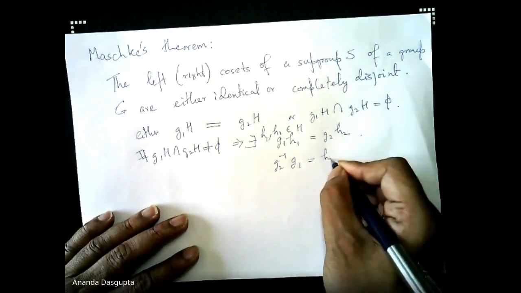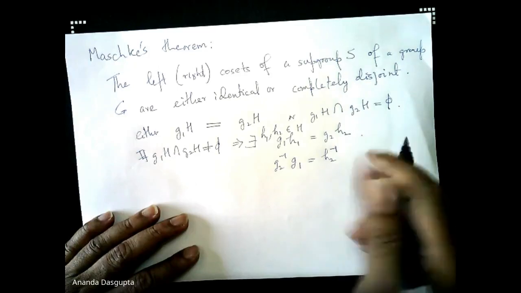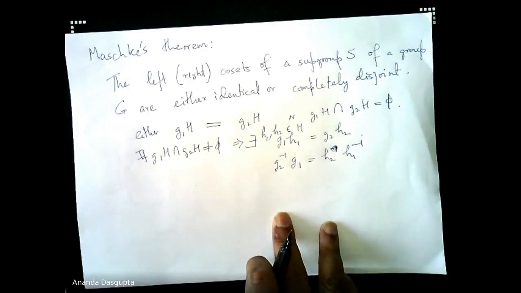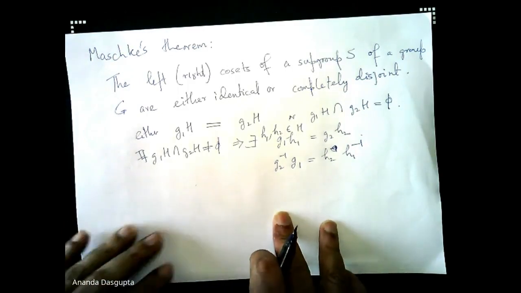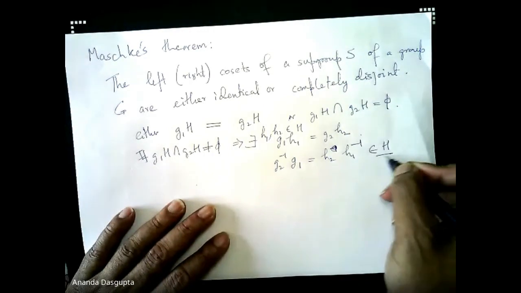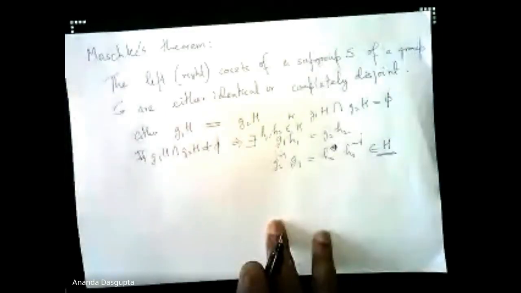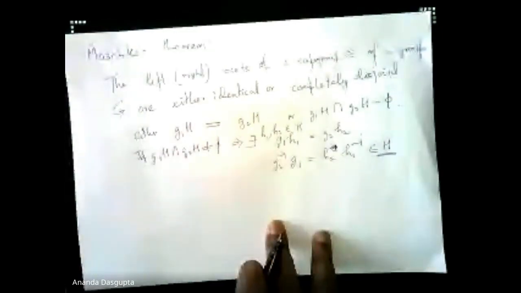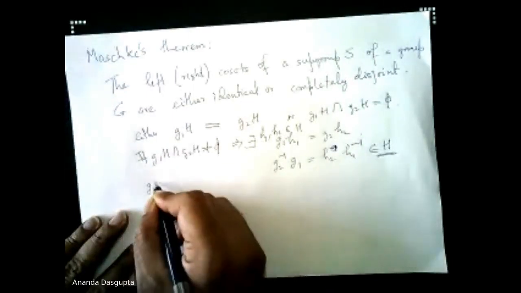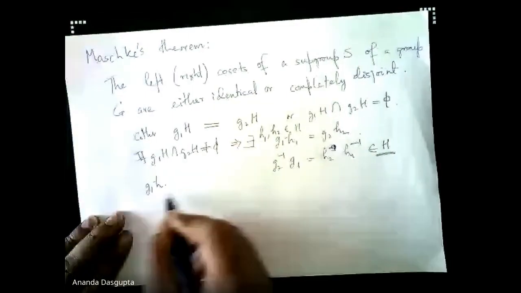Now this immediately proves for you that g2 inverse g1 is h2 h1 inverse. Of course, you have to be careful about the sides, whether to multiply something from the left or the right. This belongs to capital H. Now, using that, you can go ahead and show that every element of g1H is in g2H and vice versa. Take an element of g1H, which is of the form g1 small h. This belongs to g1H, of course.